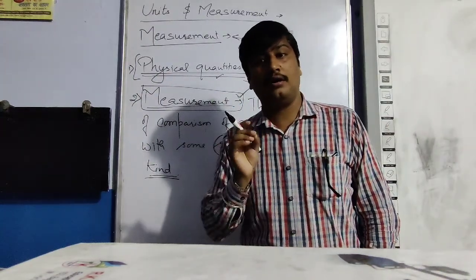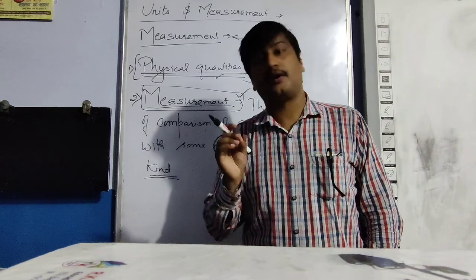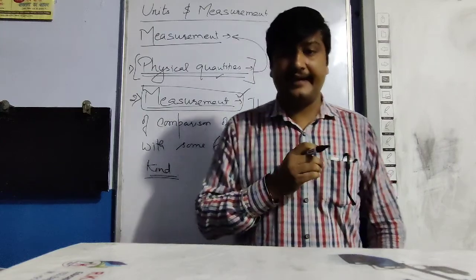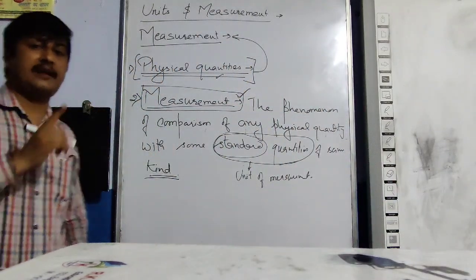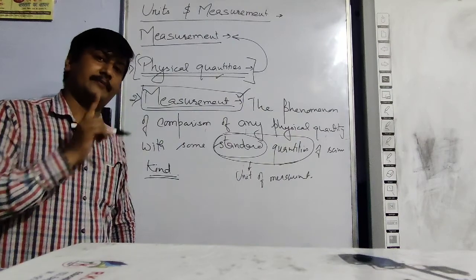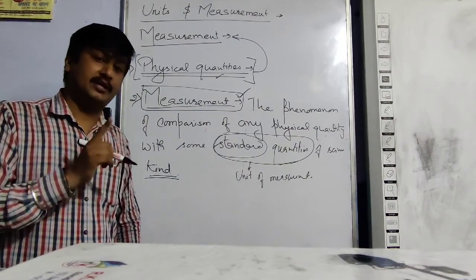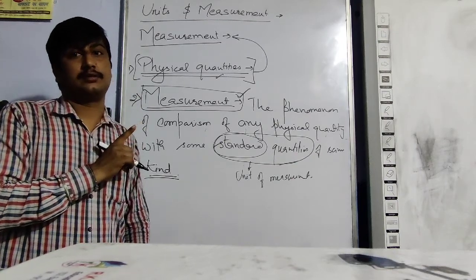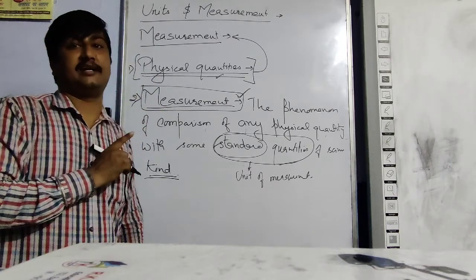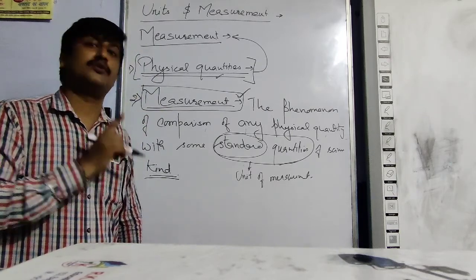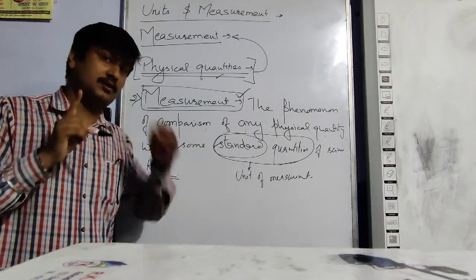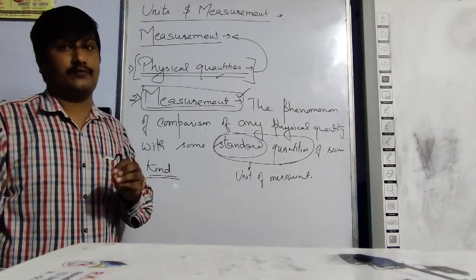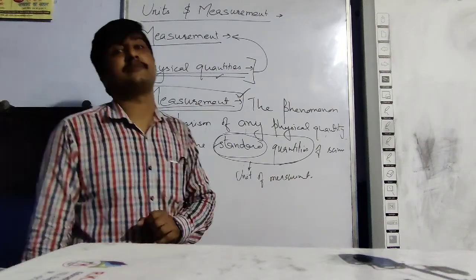If we recall the statement of the great physicist of the 19th century, Lord Kelvin, he said that when you can measure what you are speaking about and express it in numbers, that means you know something about it.